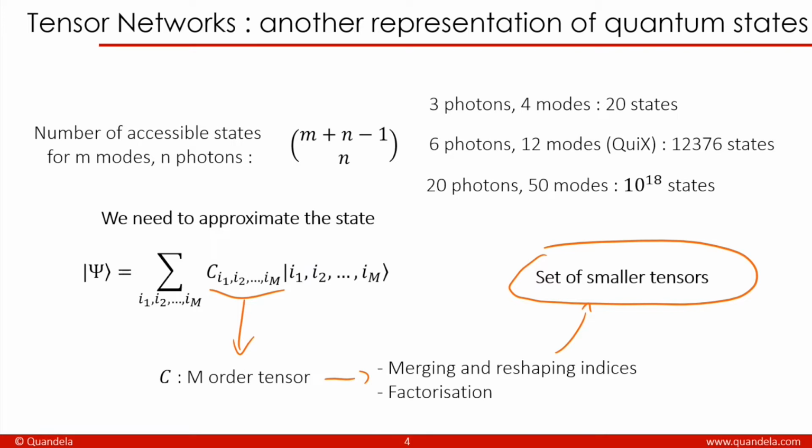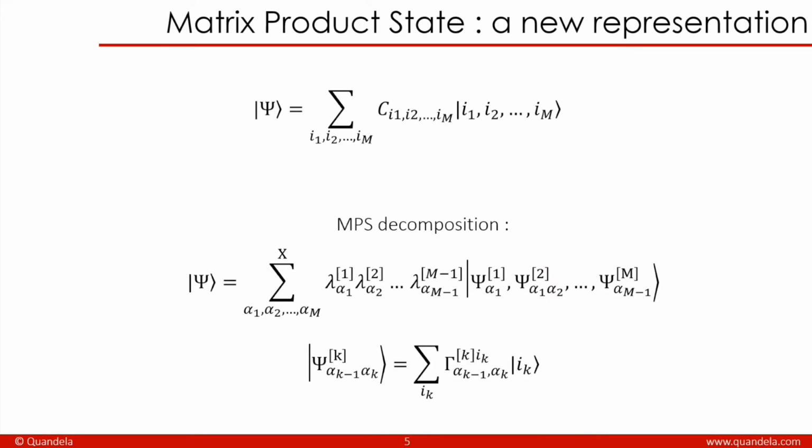So there are a lot of possible tensor network algorithms, and the one that I focus on is called matrix product state. The general idea of a matrix product state is to write our quantum state in a new basis, which is this formula here. This formula is quite easy, but the important part in it is the chi here, which is called the bond dimension, and which accounts for the number of values that we have in the sum.